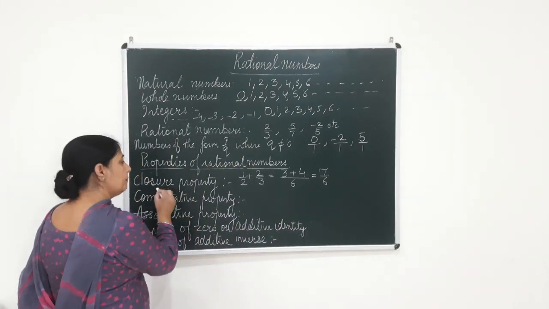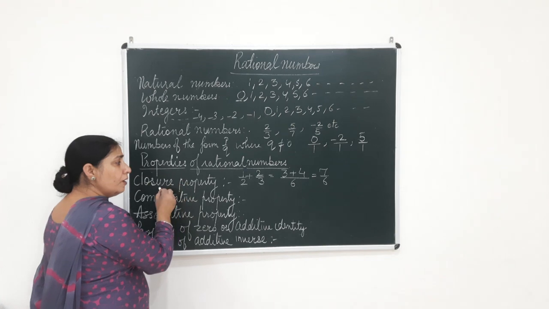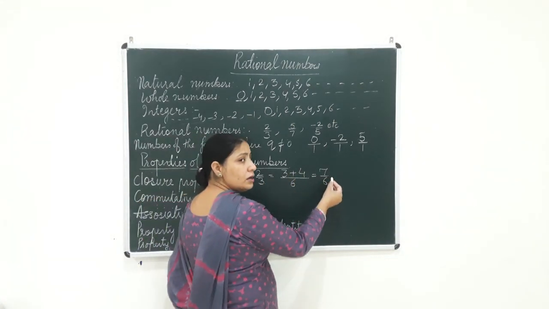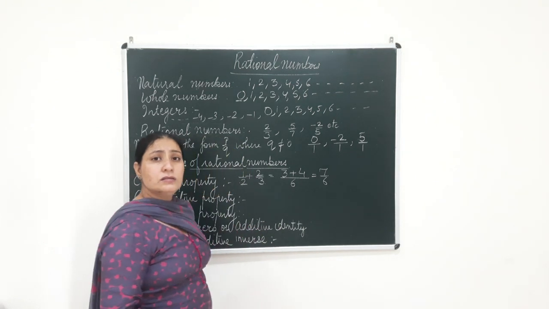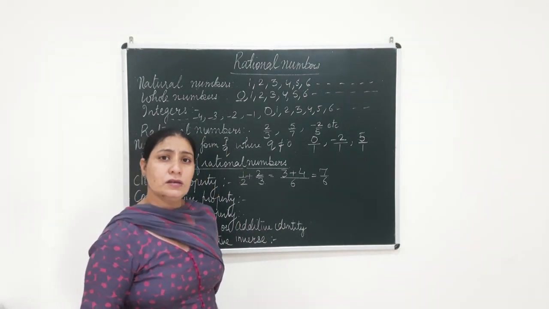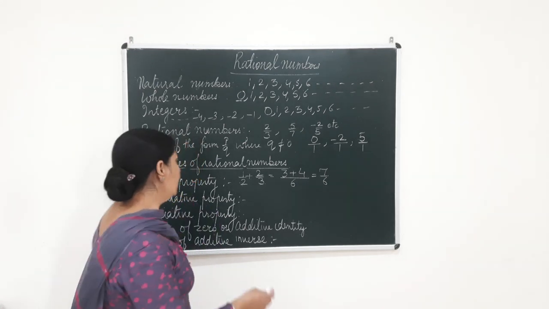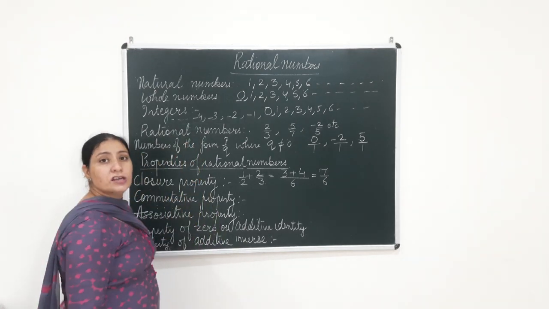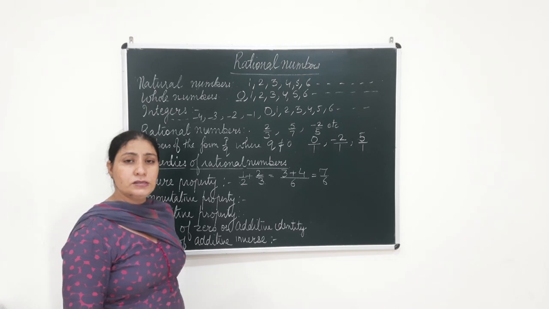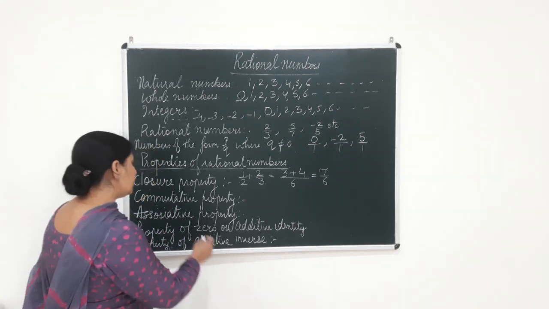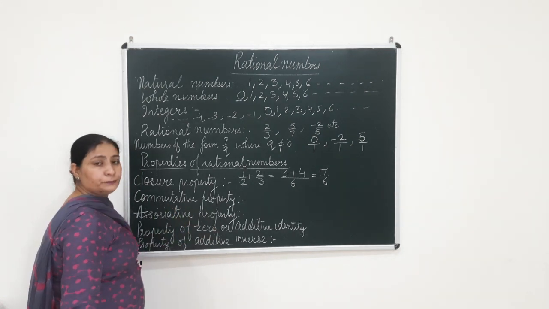So what do you mean by closure property? If addition of two rational numbers is done, the answer is also a rational number, or we say the sum of two rational numbers is always a rational number. This is the first property, which is the closure property of rational numbers, and we are first of all discussing it for addition beta. Next is commutative property.